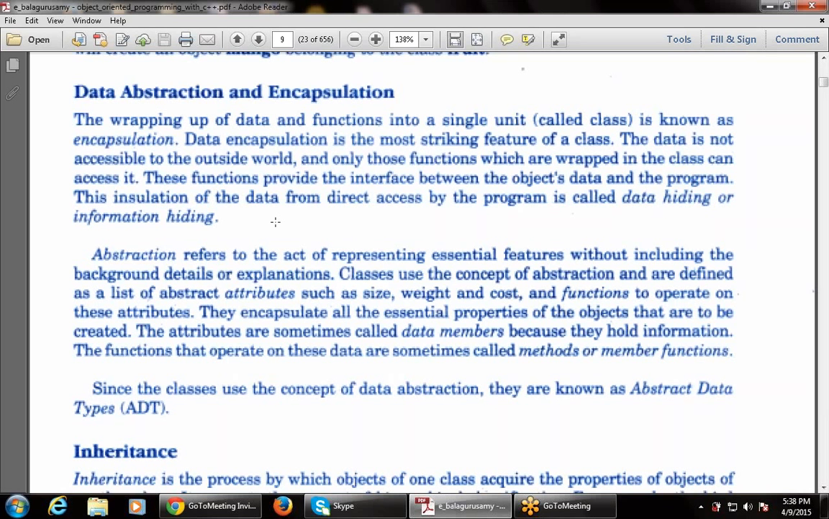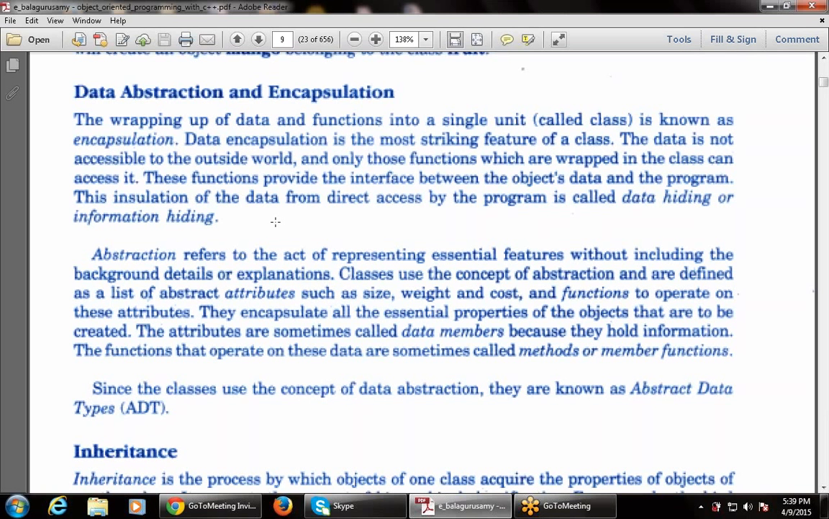Wrapping means, like there is a wrapper of the orange, there is a wrapper of the chocolate, any wrapping is a cover. So the wrapping of data and functions into a single unit. Whenever there is a wrapping of the member functions and the data members into a single unit known as the class, that concept is known as encapsulation.